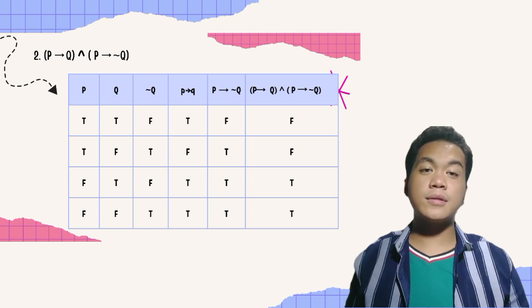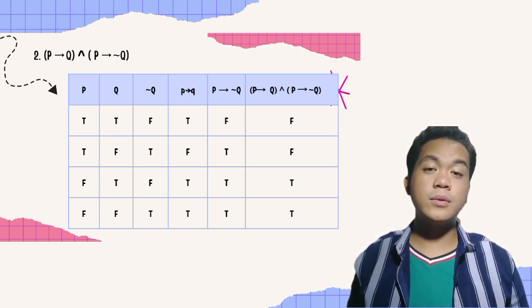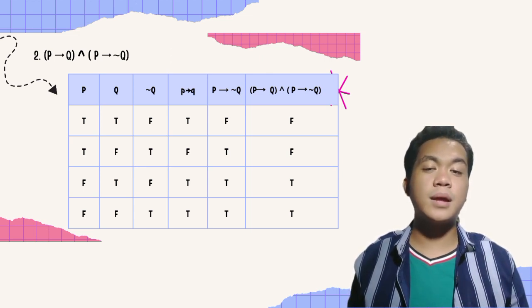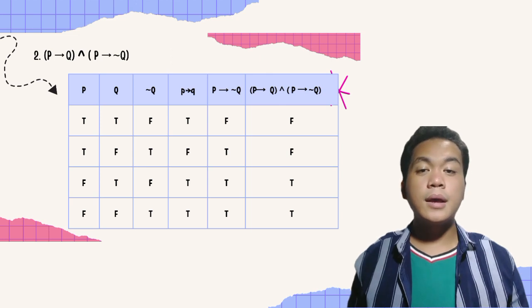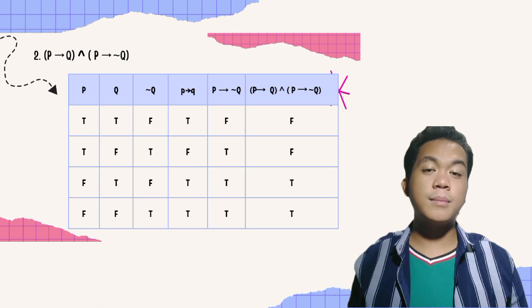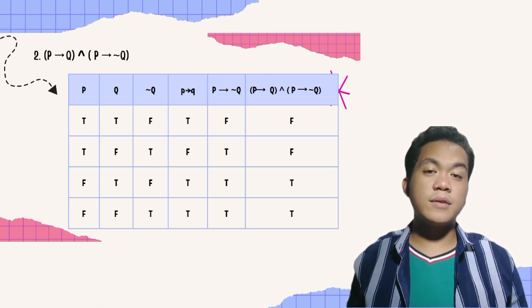Here, let's take a look at this biconditional statement. The biconditional statement, if P then Q, and if P then not Q, evaluates to true only when both implications are simultaneously true. In other words, it's true when P implies Q and also when P implies not Q. This happens only when P is false, as in this case, both P then Q, and P then not Q are true.